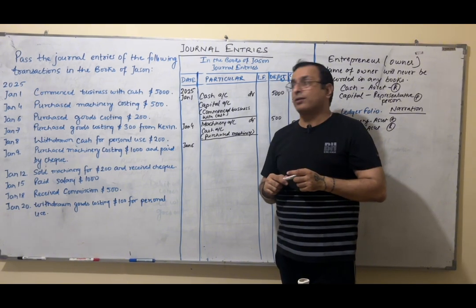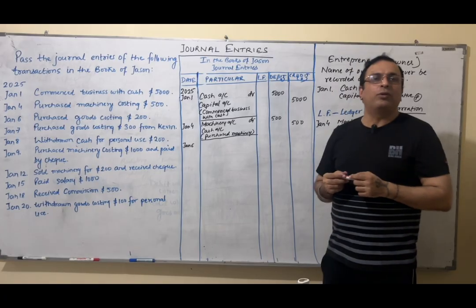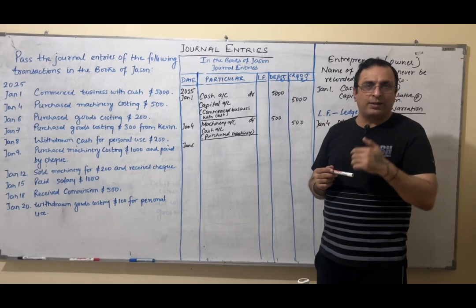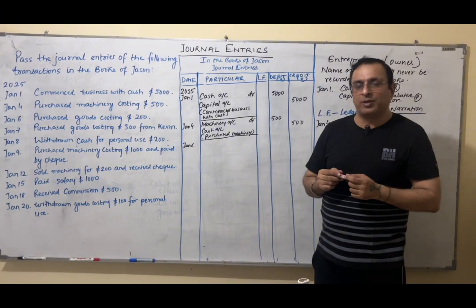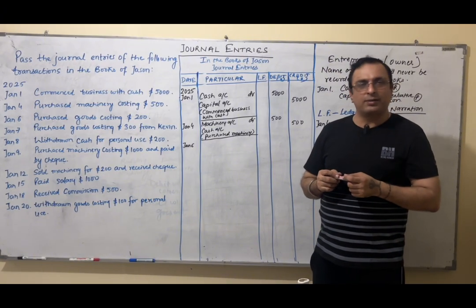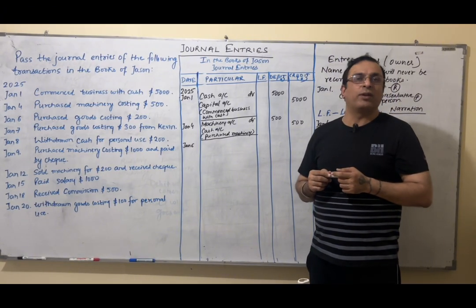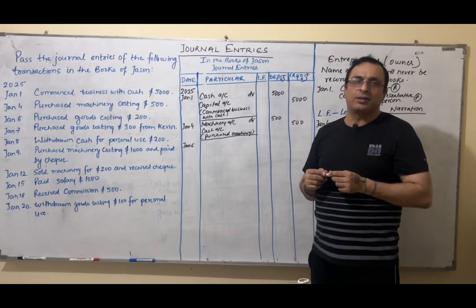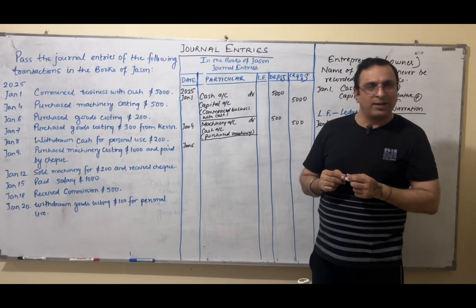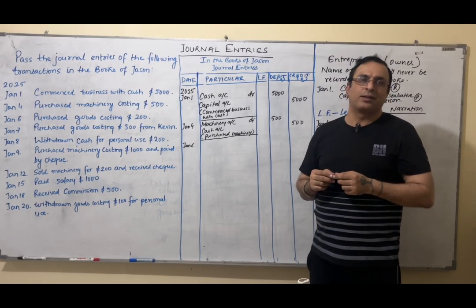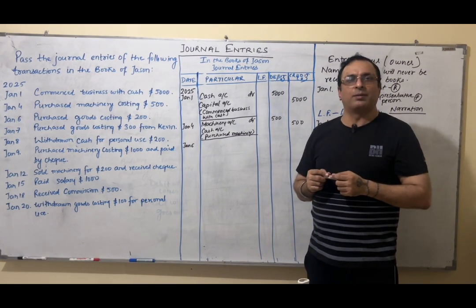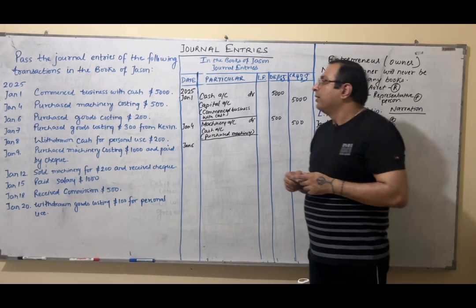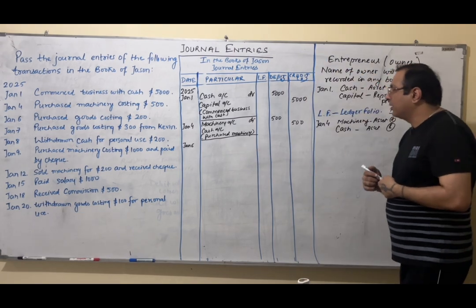So I will not write toys in my books. For those items in which I deal, I trade, I use the word purchases when I purchase, sales when I sell, or simply I can use inventory. But I will use purchases when I purchase the goods and sales when I sell the goods. And purchases expenses, sales incomes. Right? So let us see what is the transaction.